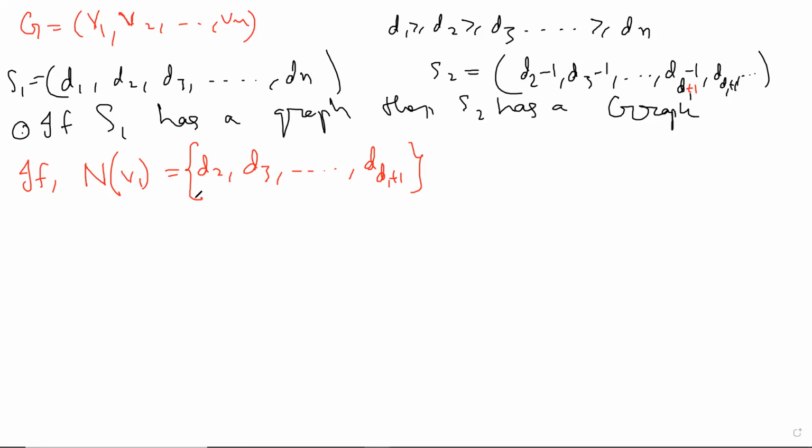You can just remove those things. So if V1 had V2, V3 till V of D1 plus 1 as the neighbors, meaning the first and the next D1 vertices, then you can remove them and you can get a graph for S2. Very simple.